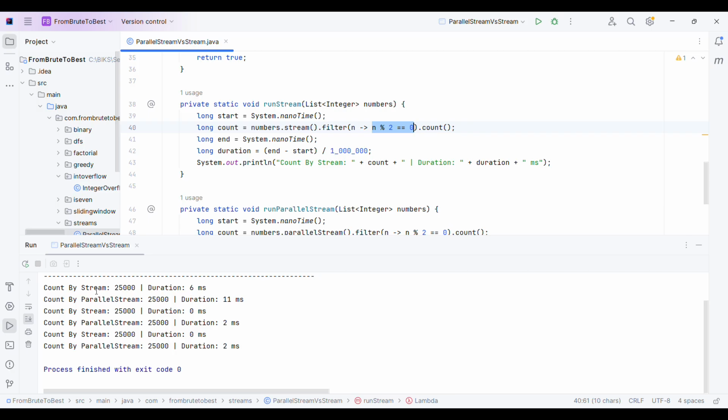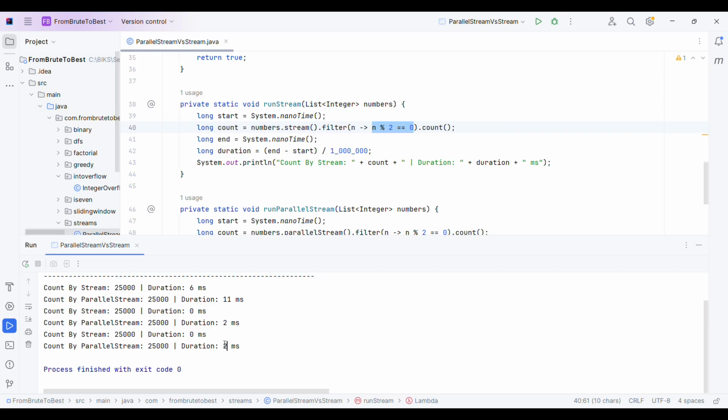Now you can see for the same data set, the stream is taking 6 milliseconds, whereas parallel stream is taking 11 milliseconds. In some places stream is taking around 0 milliseconds, but parallel stream is taking more time than normal stream. Got it?